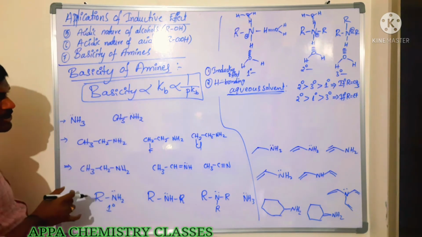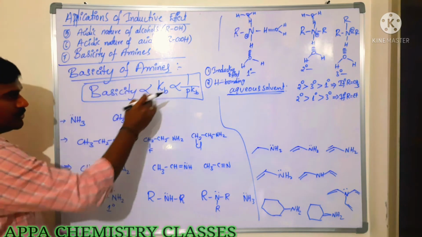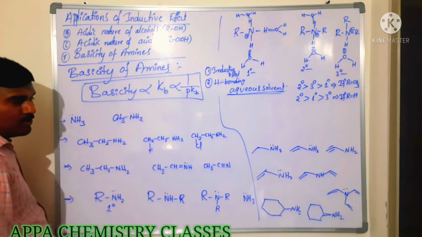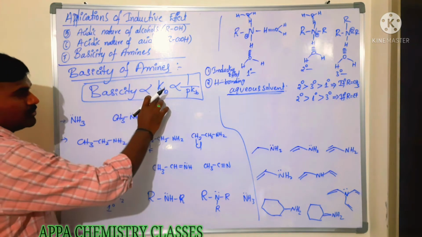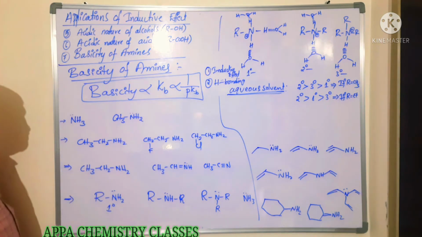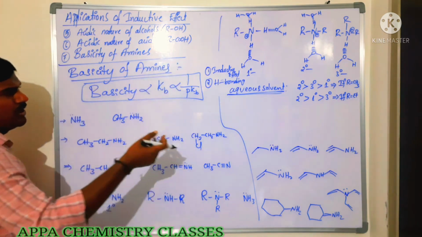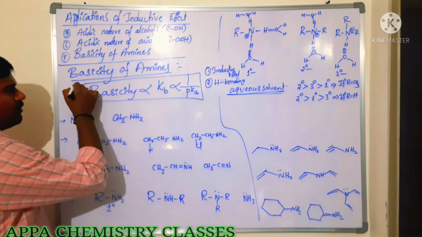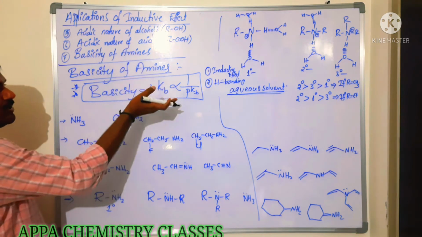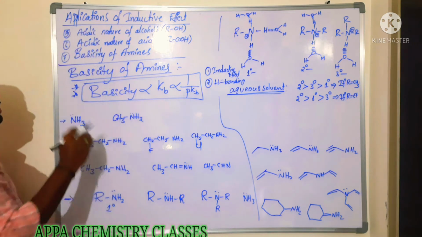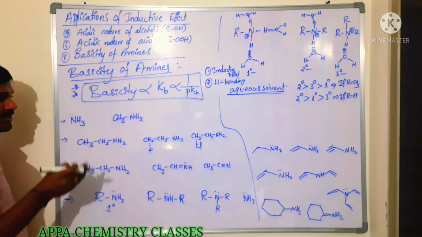Next one, basicity of amines. Here, similarly, basicity is directly proportional to Kb and inversely proportional to pKb. That you can see in chemical equilibrium, so no need of writing all those. Just remember this one: basicity is directly proportional to Kb. If the Kb value, that is the base dissociation constant, is more, the basic nature of the amine is more, and if pKb is less, the basic nature is more.